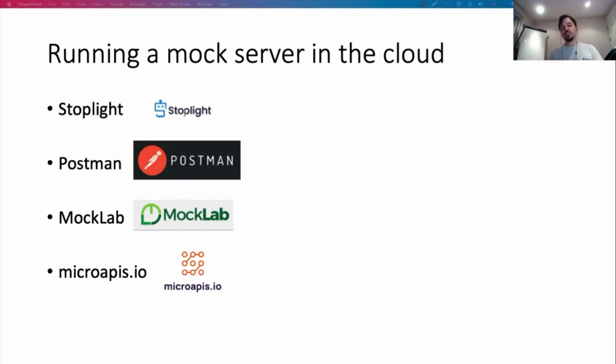Now, if for some reason you can't run a mock server locally, perhaps because you don't have the right runtime, the right dependencies, or because you don't have enough resources to run it in parallel as you are running your API client application, you can also run mock servers in the cloud. This also allows you to share specific instances of the mock server with the rest of your team. In this area, there's a myriad of services that you can use to accomplish this goal. Some of the main services are listed in this slide, and I'm going to show you an example of running a mock server with Micro APIs, which to my knowledge is the only service that doesn't require you to have an account before you can actually use it.